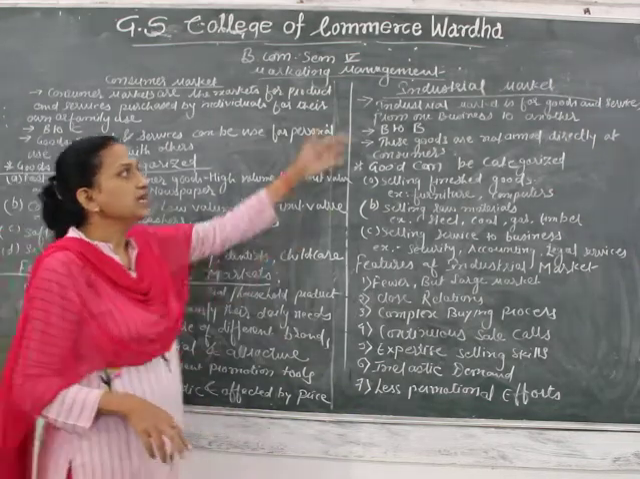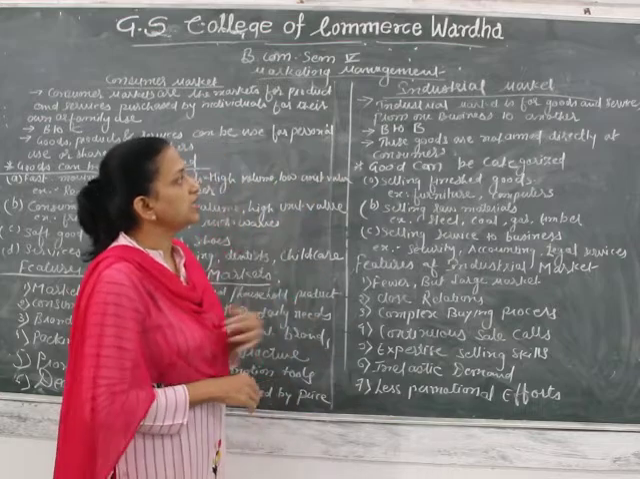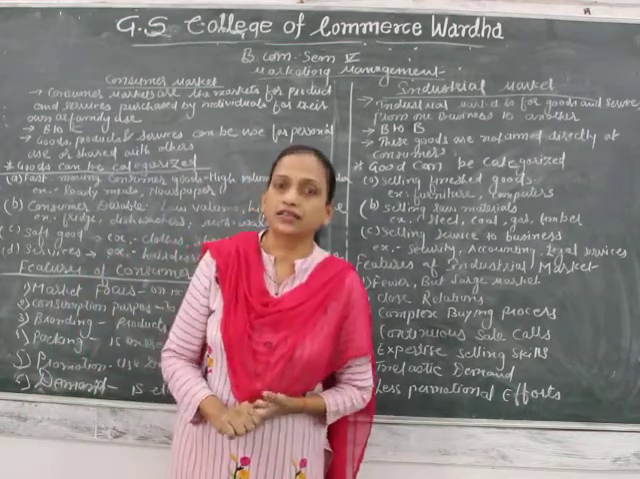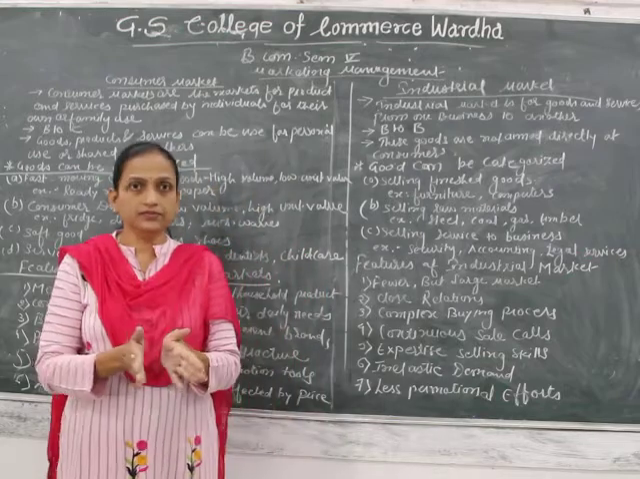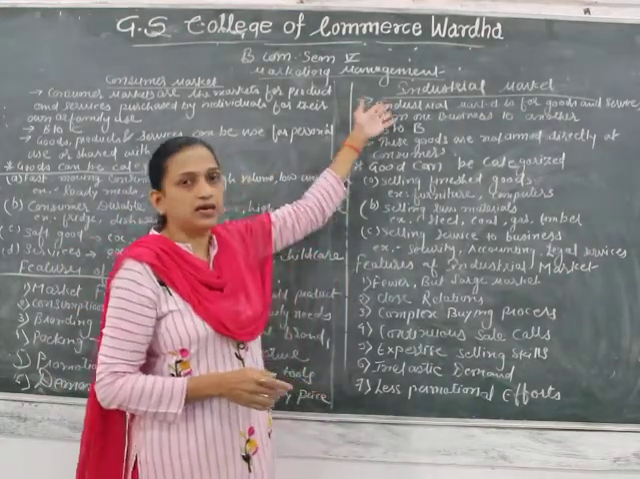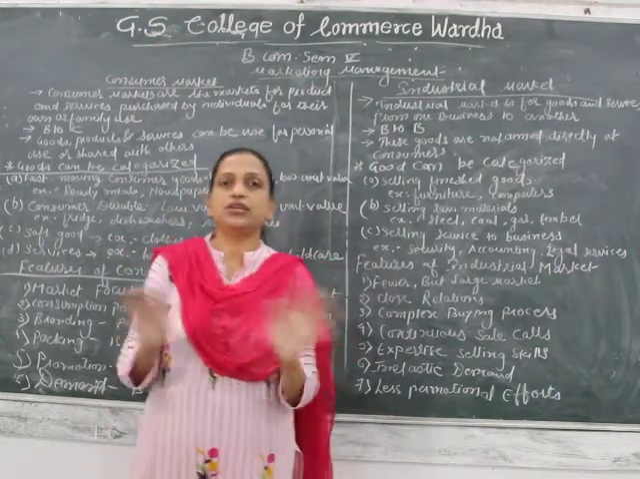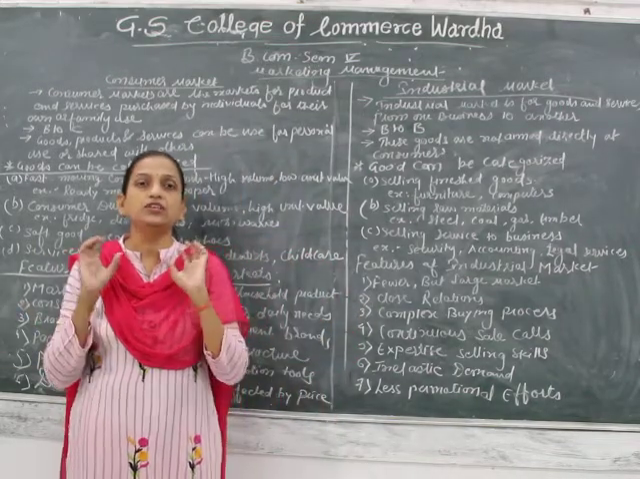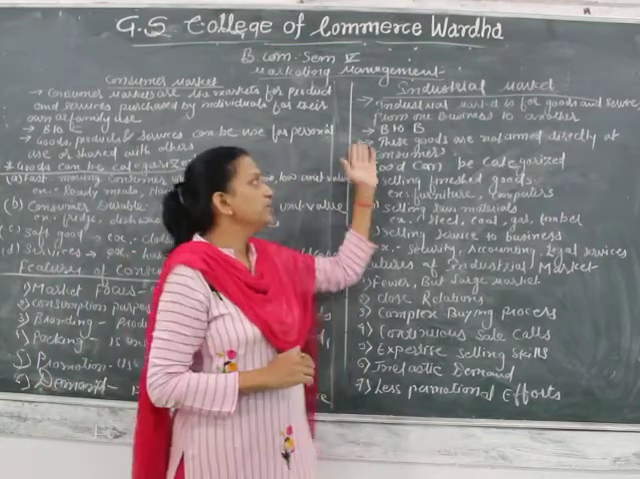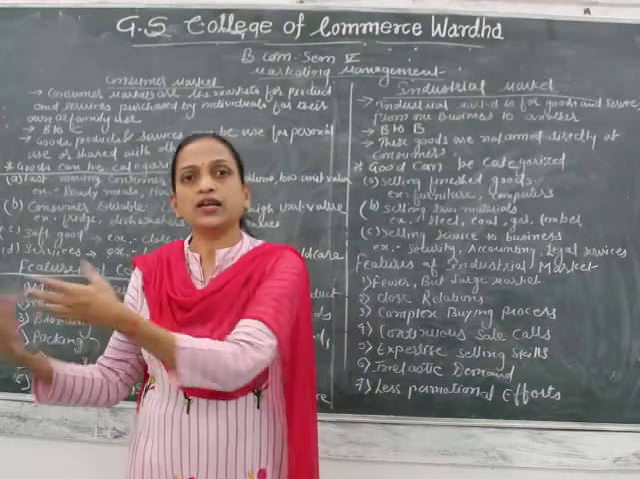Now the next is industrial market. What do you mean by industrial market? Industrial market is for goods and services from one business to another. When one business sells its products to another business, then it is known as industrial market. Selling and purchasing happen between the two businesses. That's why it is also known as B2B, business to business.